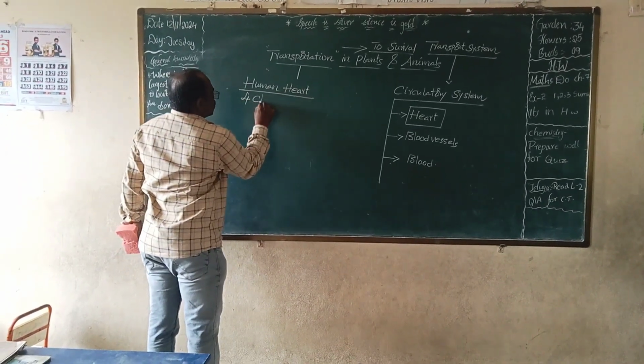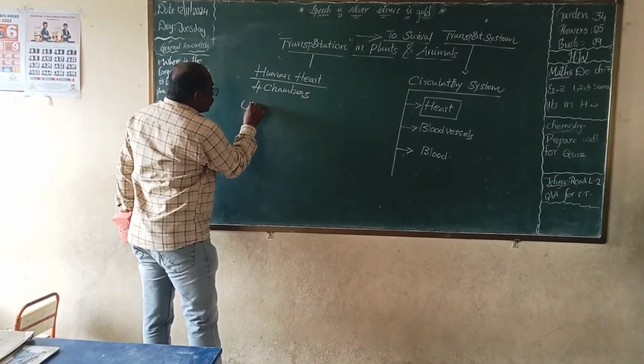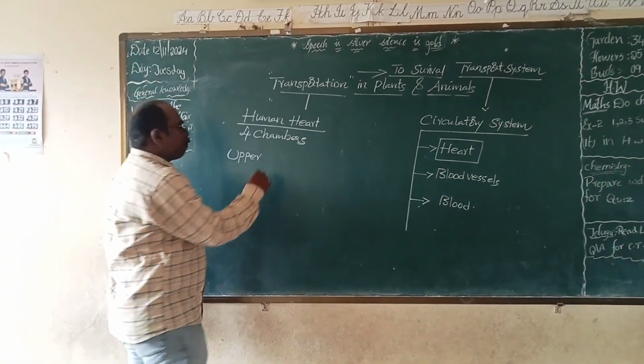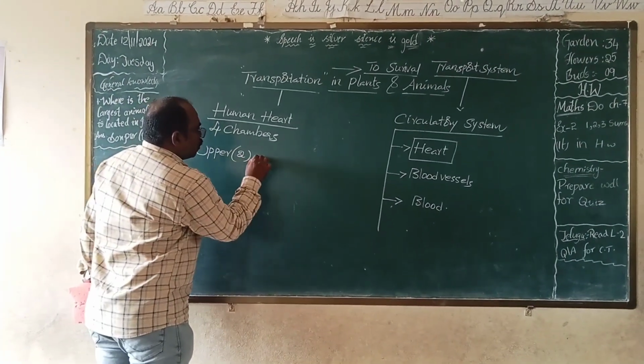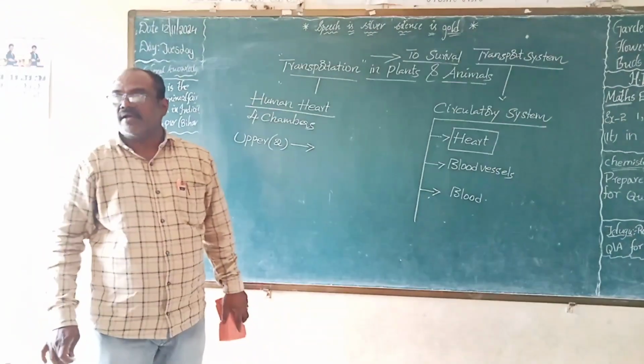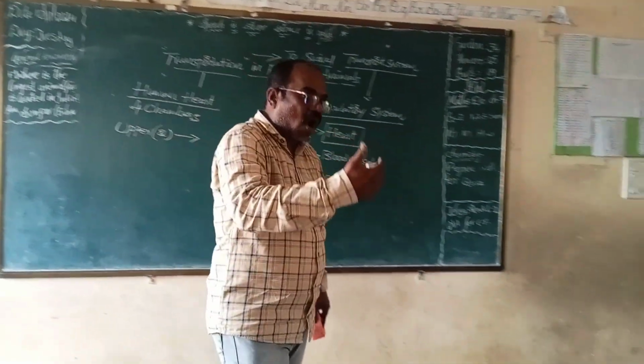Four chambers. The human heart consists of four chambers. Upper chambers, how many? Two. Very good. The upper two chambers of the heart are called